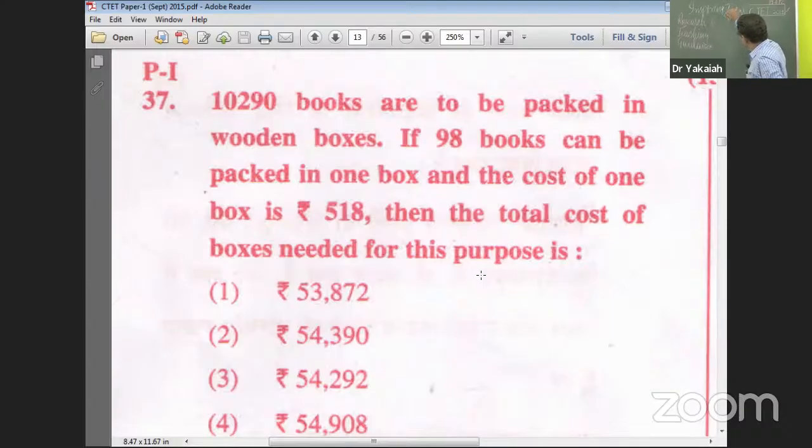7 5s are 35. Because if you have to take 2 digits, you have to put 1 0. Otherwise, 700 divides 735 divided by 7. 100 plus will come 105. So 105 boxes you require.